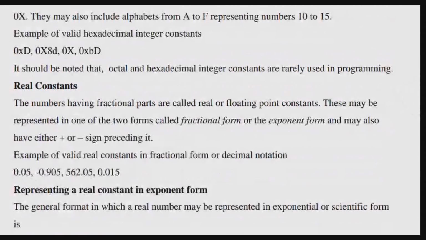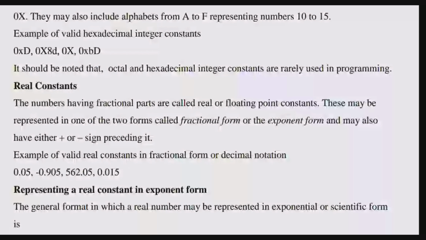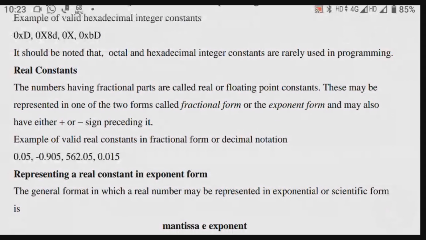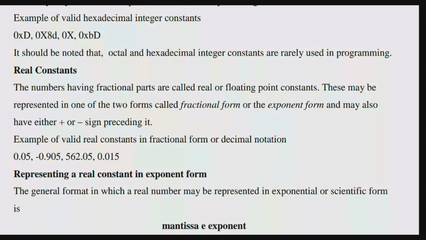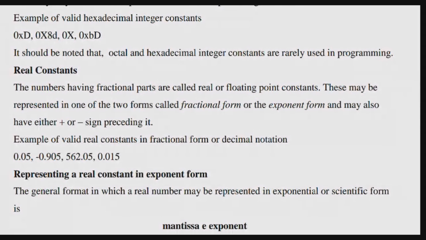So integer constants are over; now real constants. In the initial stage we studied fractions, and those fraction things we will discuss here. Real constants are the numbers having fractional parts. Fractional parts are called real or floating point constants. Here we write 0 point something something.